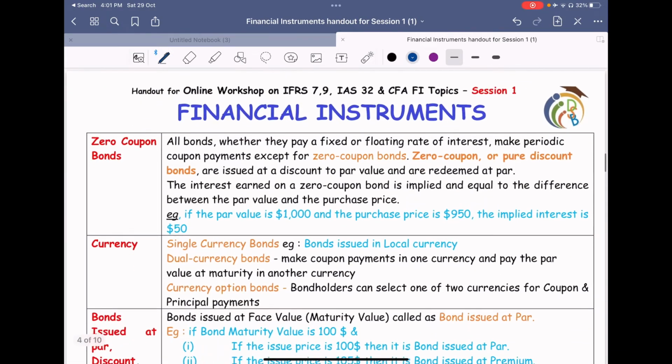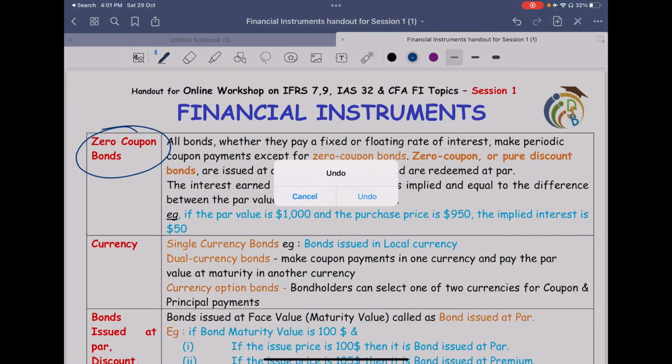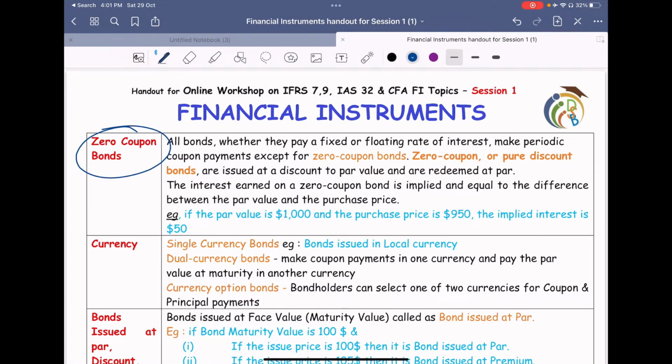Zero coupon bonds are bonds where no interest will be paid until the maturity. There are two types of bonds. The bonds in which you get periodical interest, maybe quarterly, annually, semi-annually, or whatever it is. And the other set, zero coupon bonds, where the interest will be paid only on maturity. So you pay say $80 now, and you'll get $100 at the end of maturity, maybe 3 years or 5 years. In between, you'll not be getting any interest. So that's a zero coupon bond.